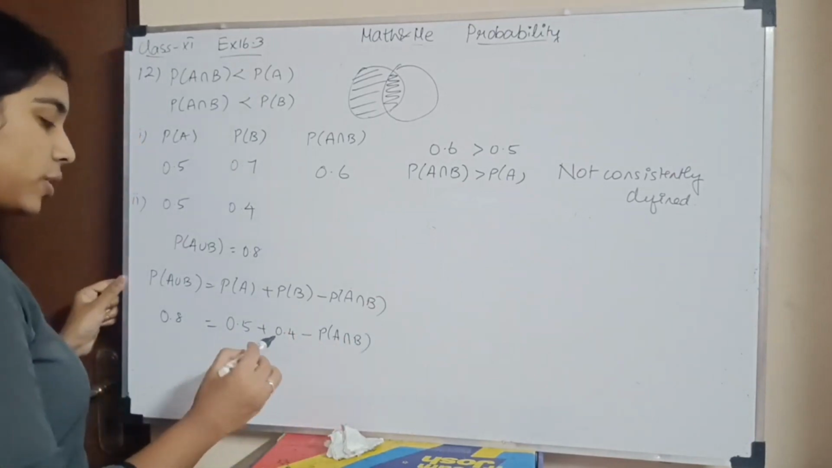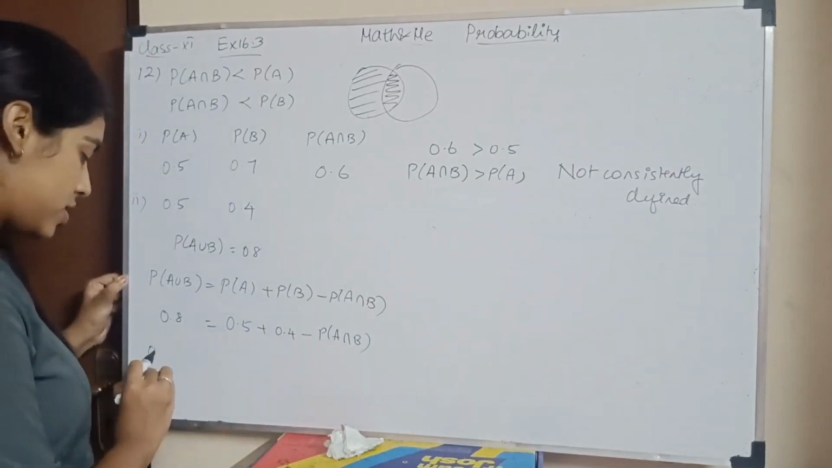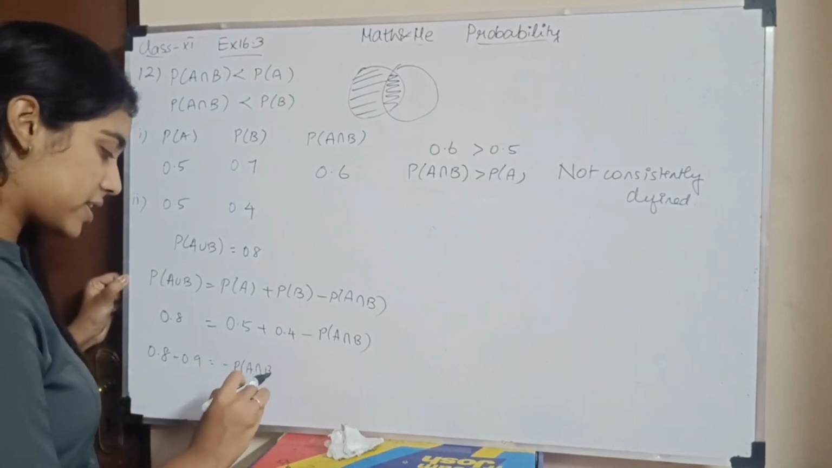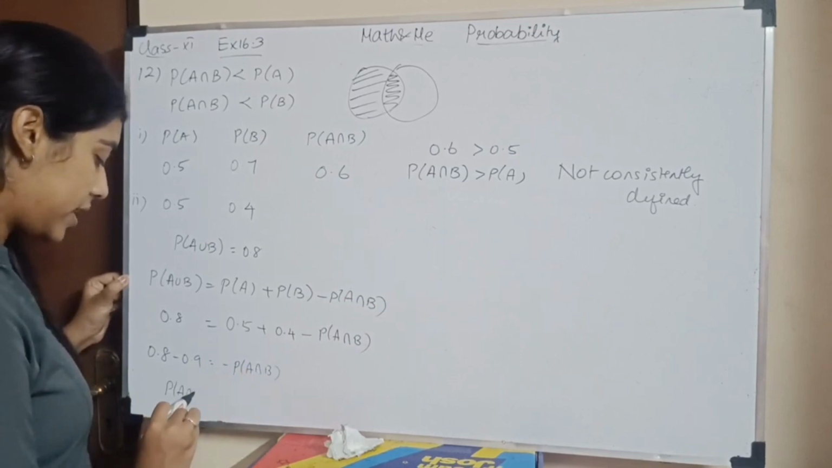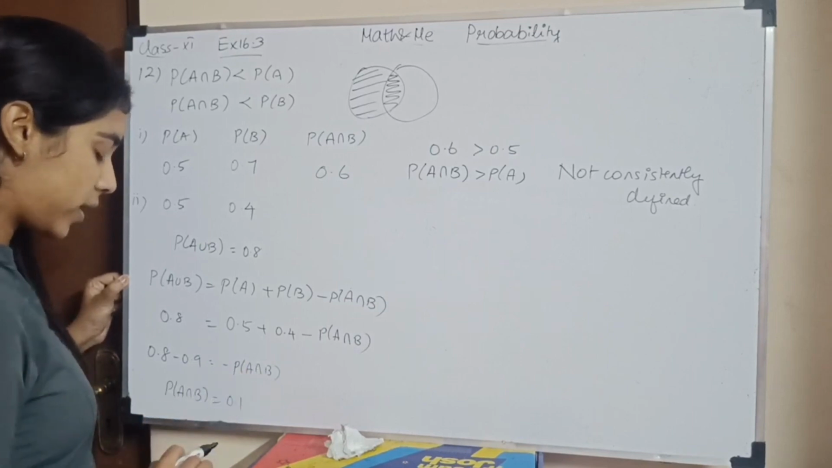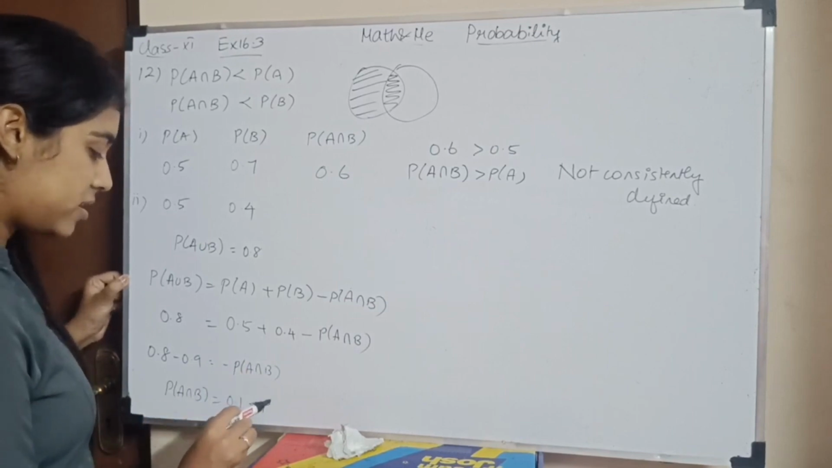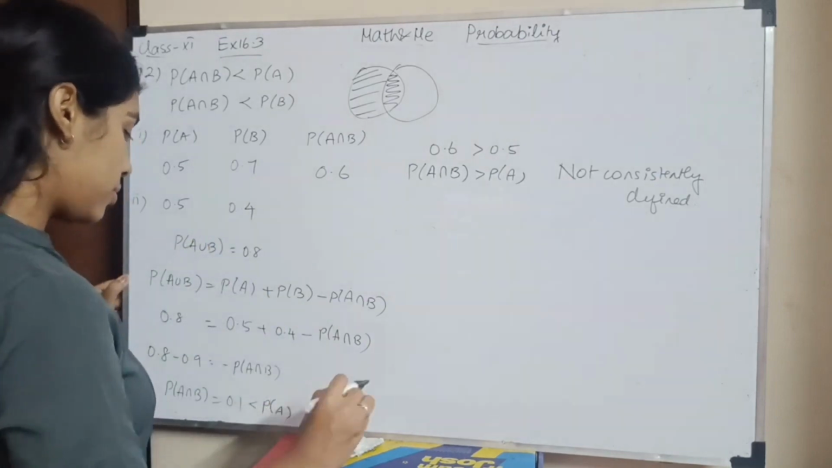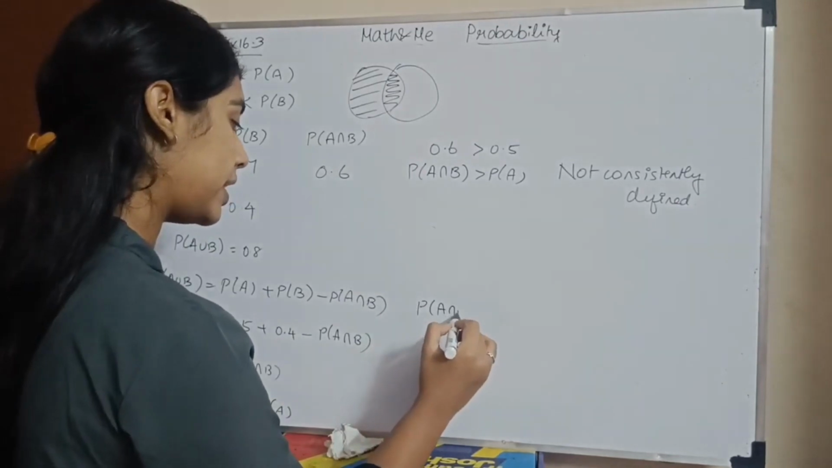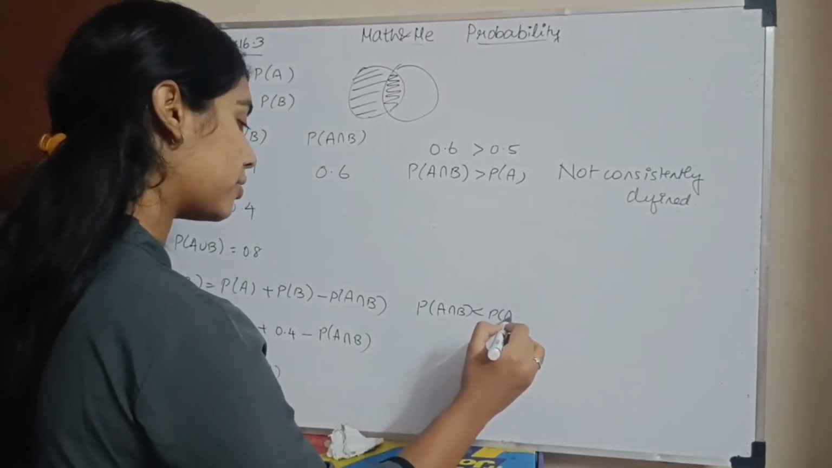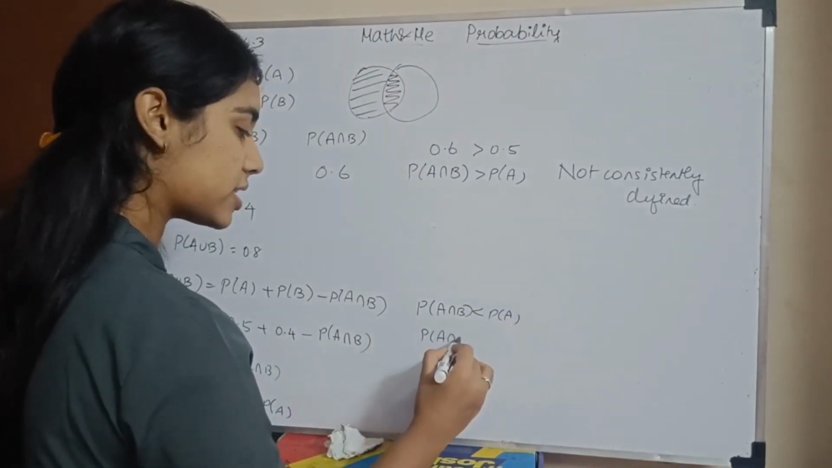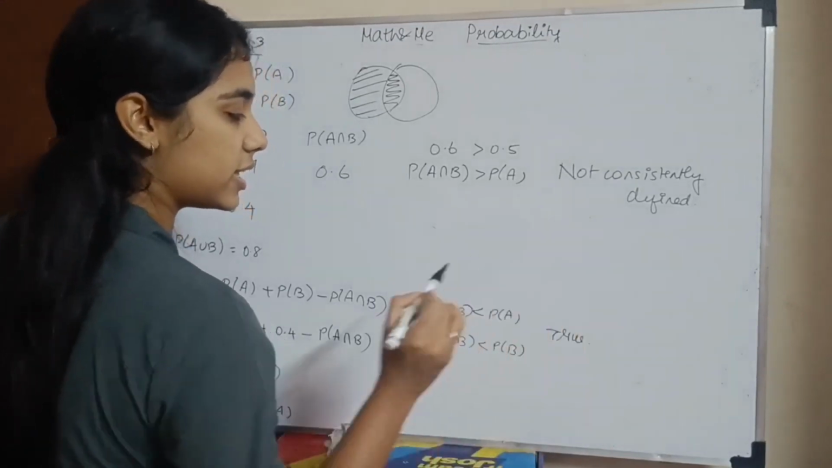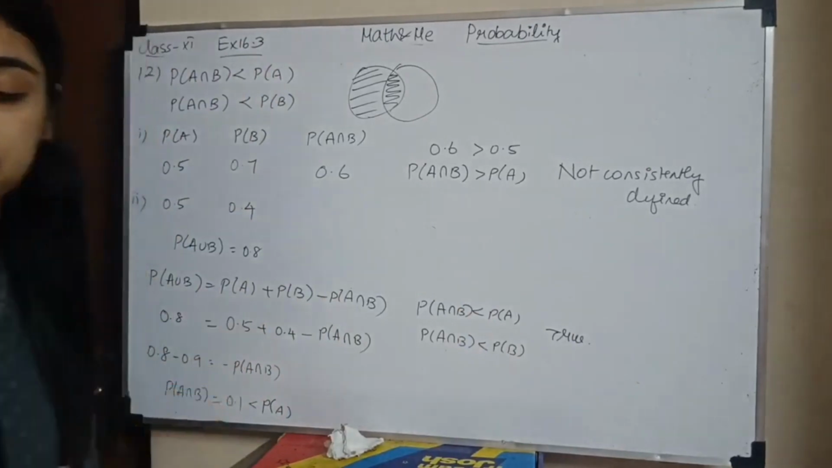So then the 0.5 plus 0.4 is 0.9. So I have 0.8 minus 0.9 equals minus probability of A intersection B. So probability of A intersection B is 0.1, which is less than probability of A, which is 0.5, and which is also less than probability of B. So probability of A intersection B is less than probability of A, and probability of A intersection B is less than probability of B. So this is consistently defined. So true. Okay.